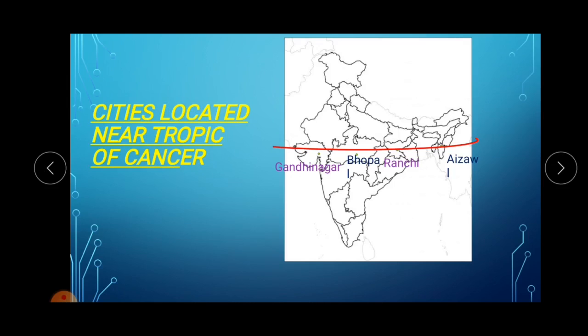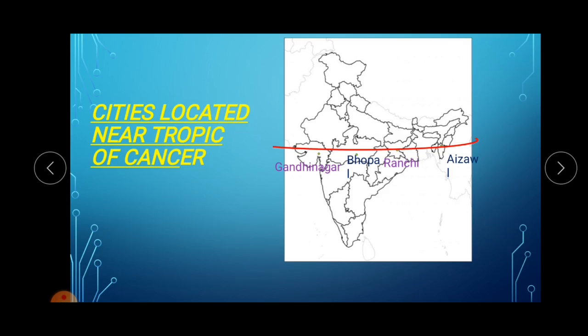Now kids, we'll locate few cities near Tropic of Cancer. There are many cities which are located near Tropic of Cancer, but here we locate only 4 of them. Gandhinagar, which is the capital of Gujarat.